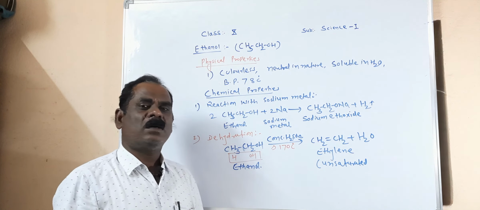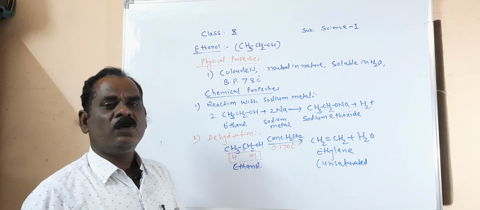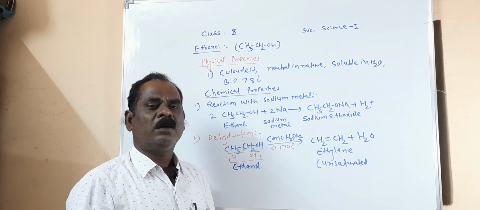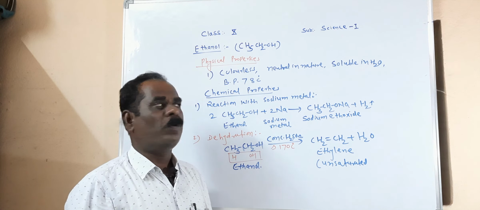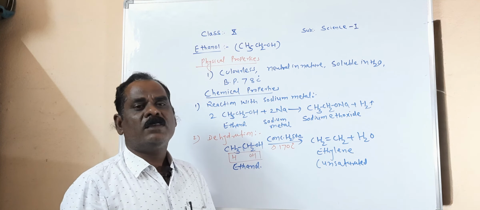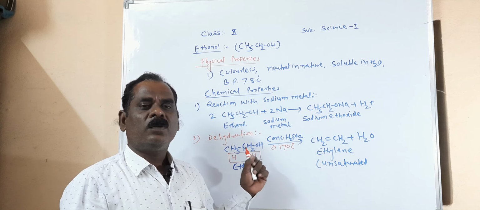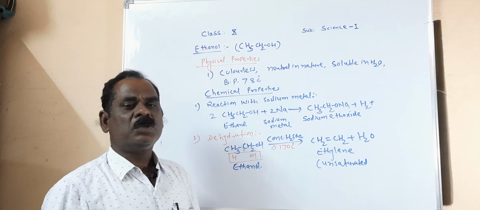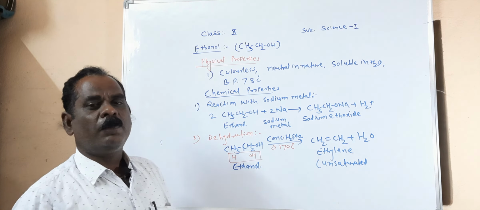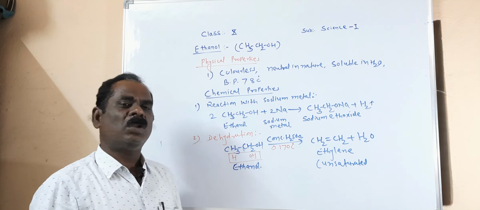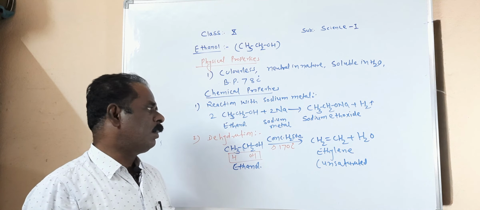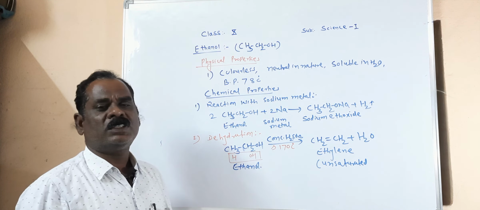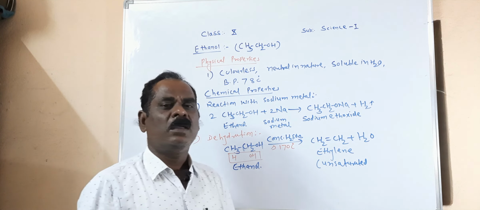Questions may be asked on this topic. Write any four properties of ethanol, or write the condensed formula or molecular formula of ethanol. Next, write any three important uses of ethanol. Last question: write the balanced equation of the following. When ethanol is heated with sodium metal, or ethanol is heated with concentrated H2SO4. Such types of questions may be asked in the examination.